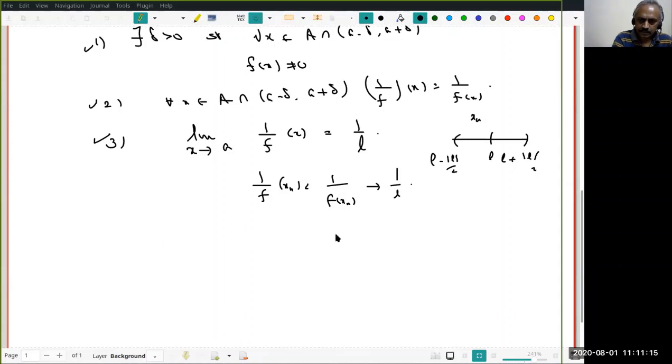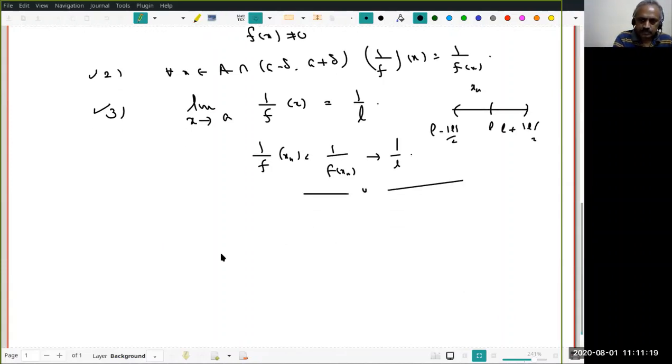Okay, now let's look at one more thing. Suppose, this is all just to make you comfortable with the notion. Actually, this should be left as an exercise. Now g again is a function from A to R, except I assume it's bounded. I have no idea what kind of a function g is, except it's a bounded function, right? Then what can you say about the limit of f times g?